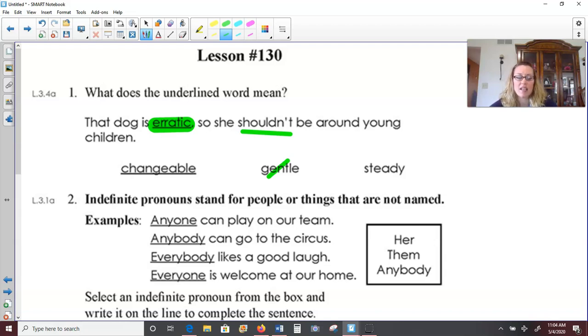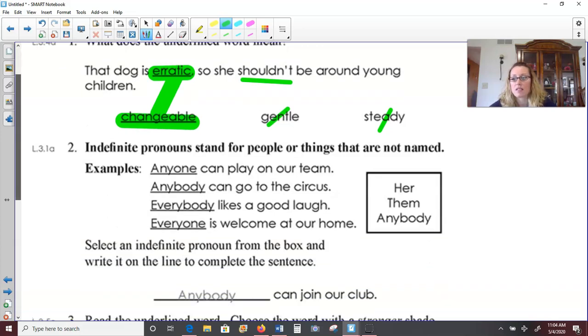And steady, kind of means calm. That doesn't sound like this dog. Changeable, though. If this dog is changeable, that means her mood could change. She could be nice one moment and then get kind of mean the next. That would be erratic. So I think those two words are closely connected.